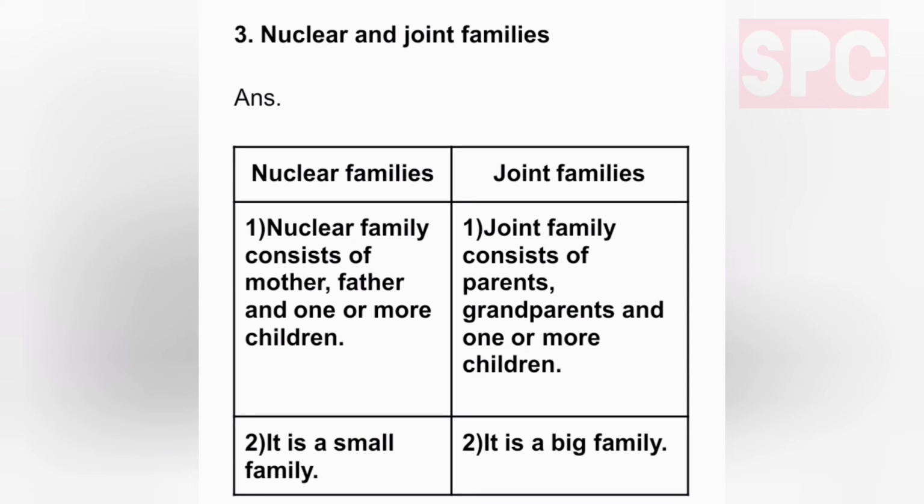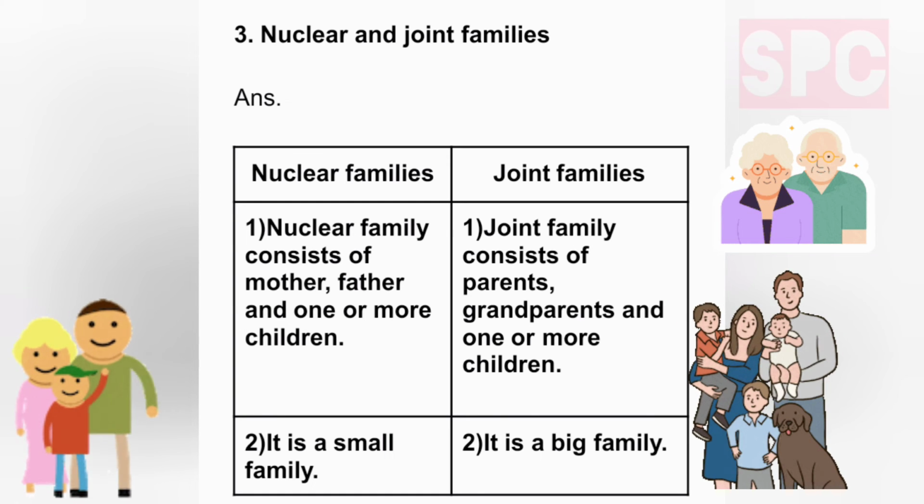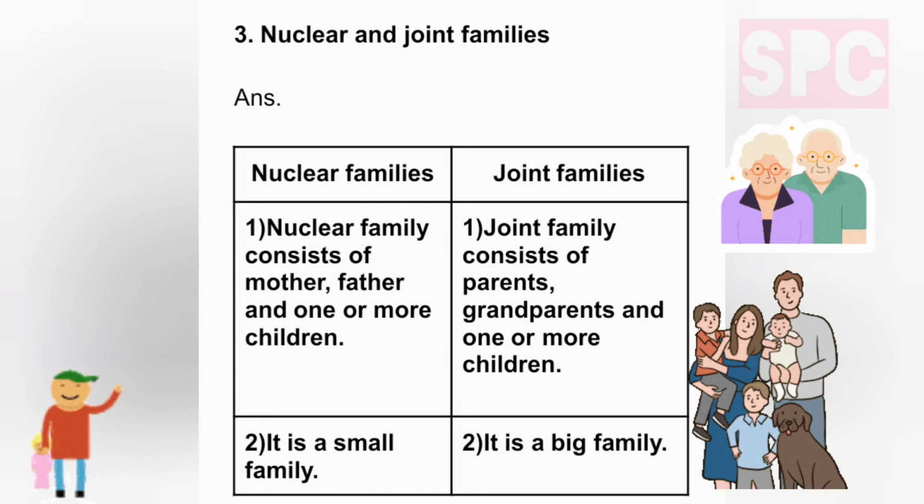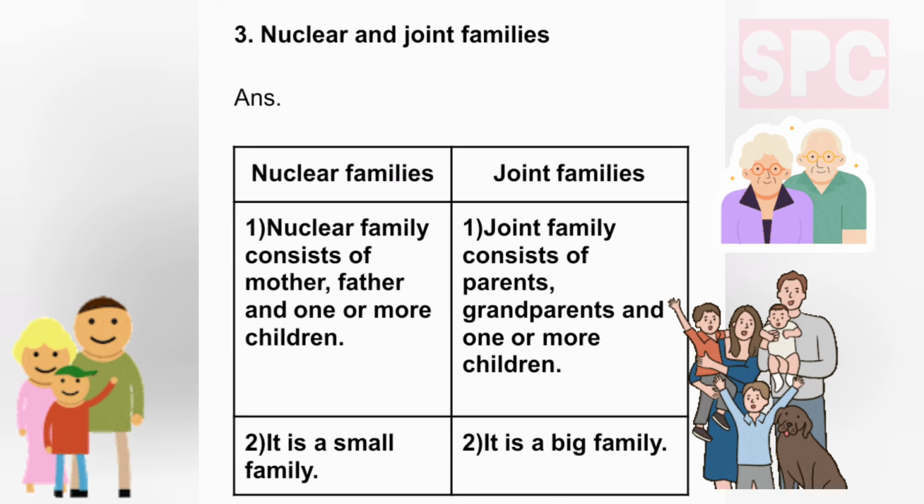Third, nuclear and joint family. Nuclear family consists of mother, father, and one or more children, while joint family consists of parents, grandparents, and one or more children. Second difference, nuclear family is a small family, while joint family is a big family.